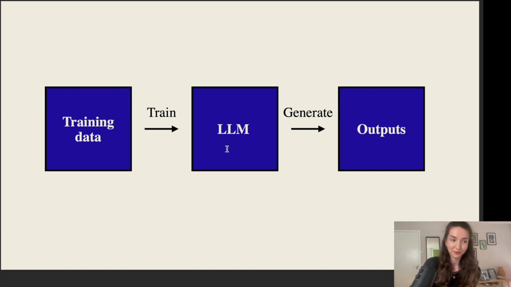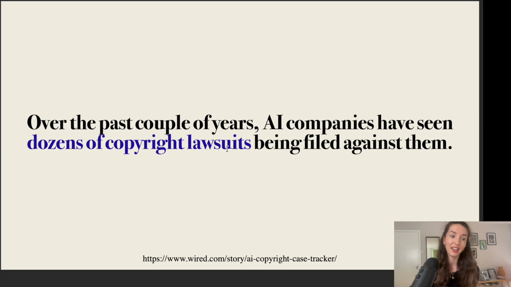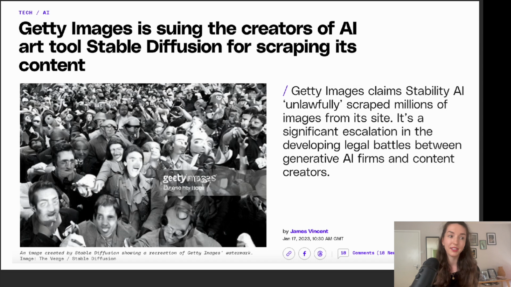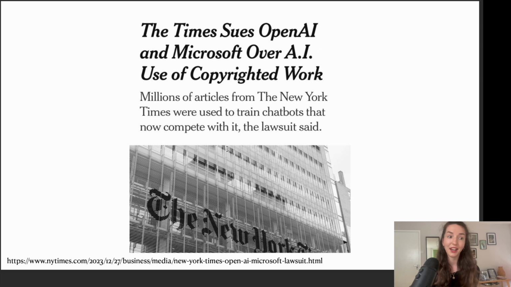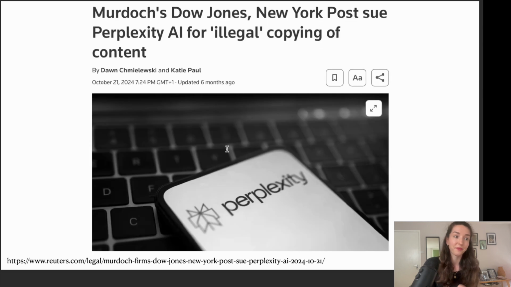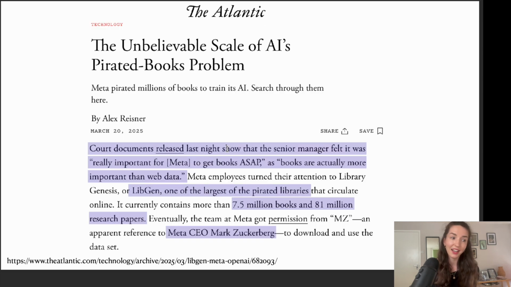kinds of different outputs. And over the last couple of years, AI companies have seen dozens of copyright lawsuits being filed against them exactly over how they're actually using this training data. For example, Getty Images is suing Stable Diffusion for scraping its content. The Times is suing OpenAI for using copyrighted articles. There's a lawsuit against Perplexity AI, and as this article in The Atlantic highlights, whenever Meta was training its Llama models, they were actually relying on LibGen, a source of books that are pirated.